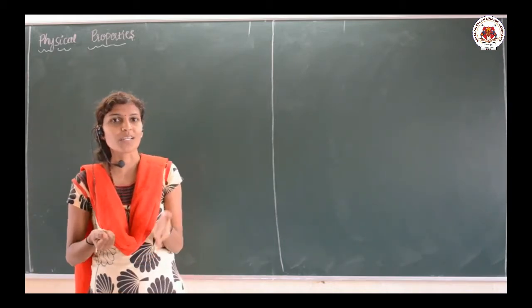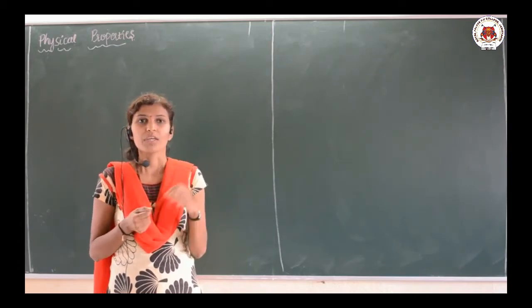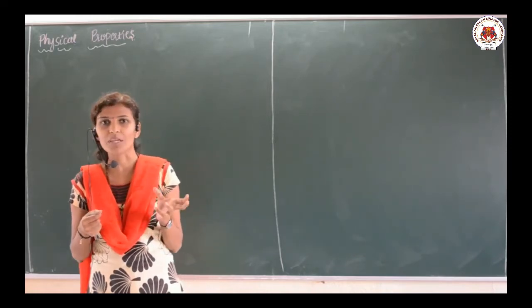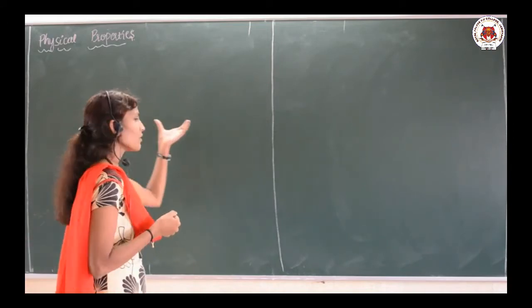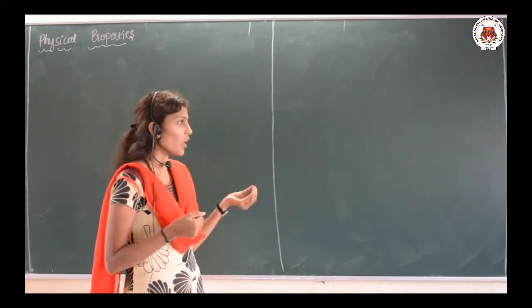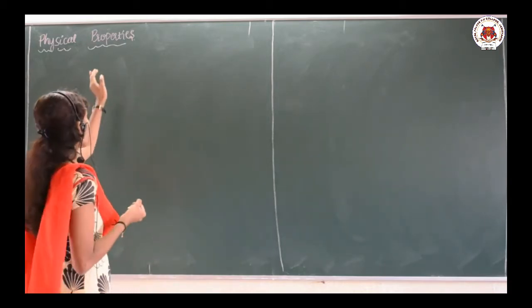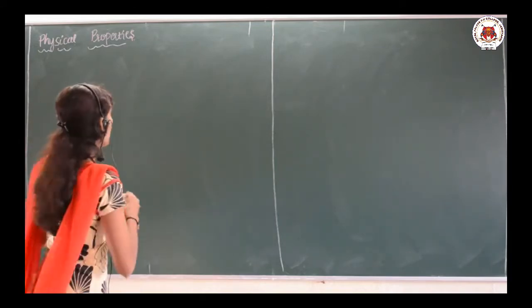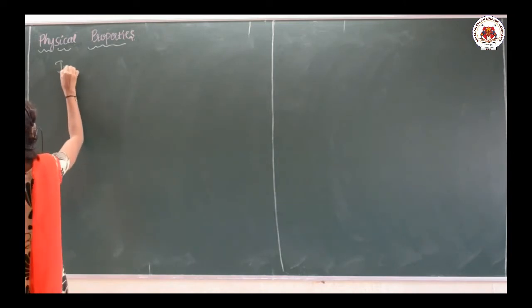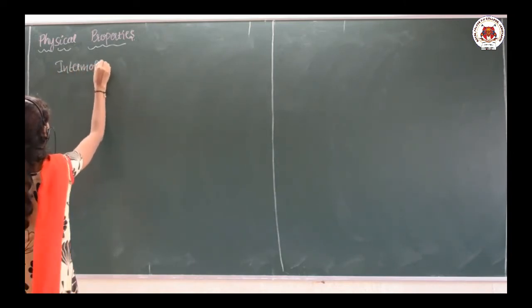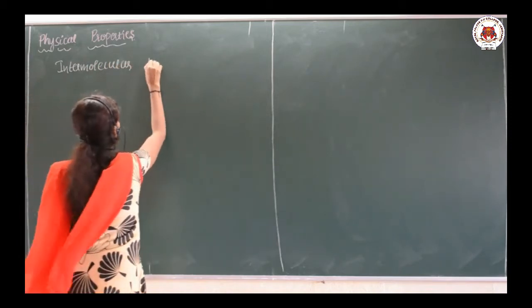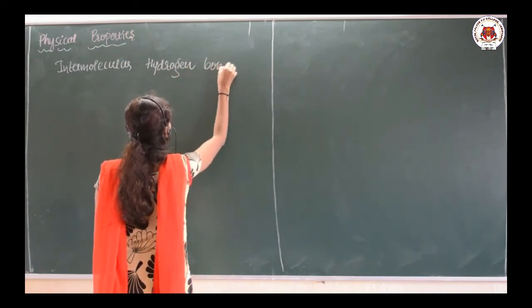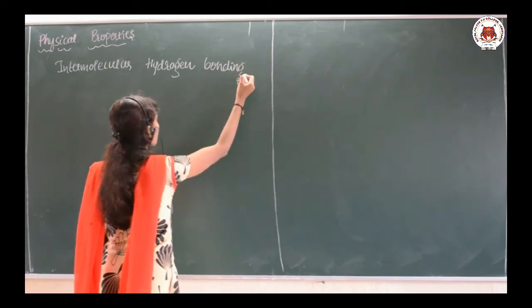As you know, physical properties and chemical properties are different. Chemical properties concern exactly how compounds react with others, while physical properties include color, odor, melting point, boiling point, and solubility.